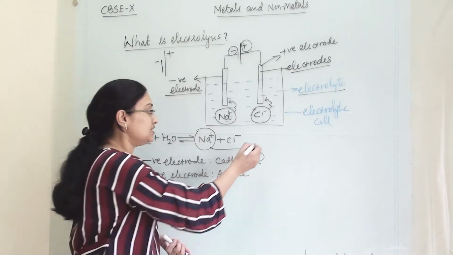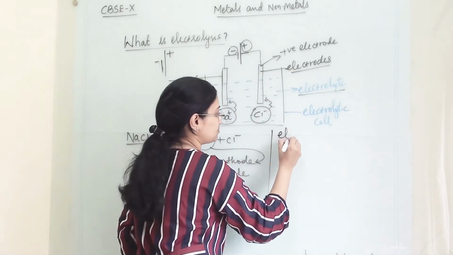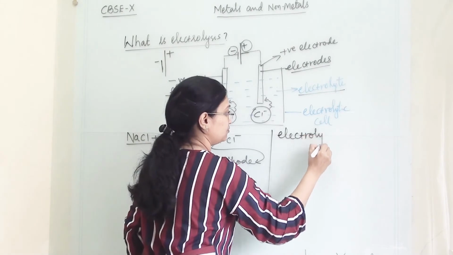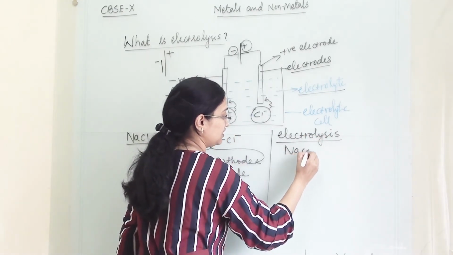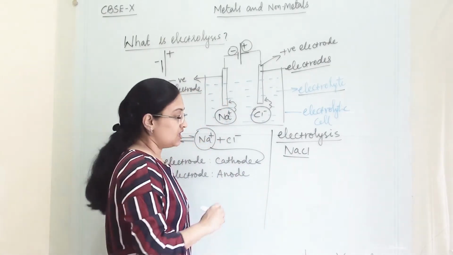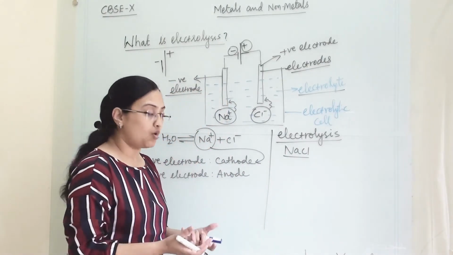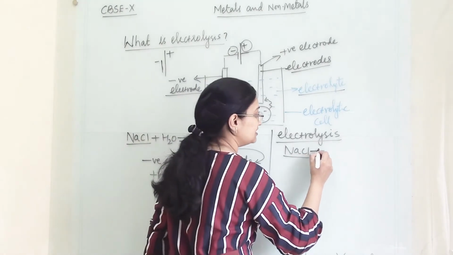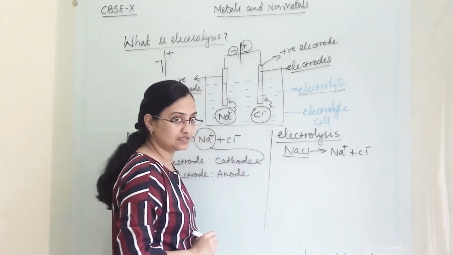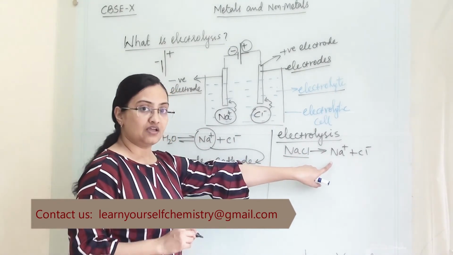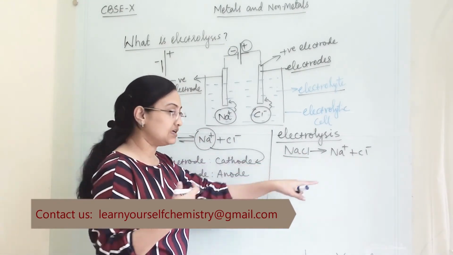So in the electrolysis process, what will happen? First we have the compound. Once we put it in water, it will dissociate into Na+ and Cl-. After this we start passing a current.